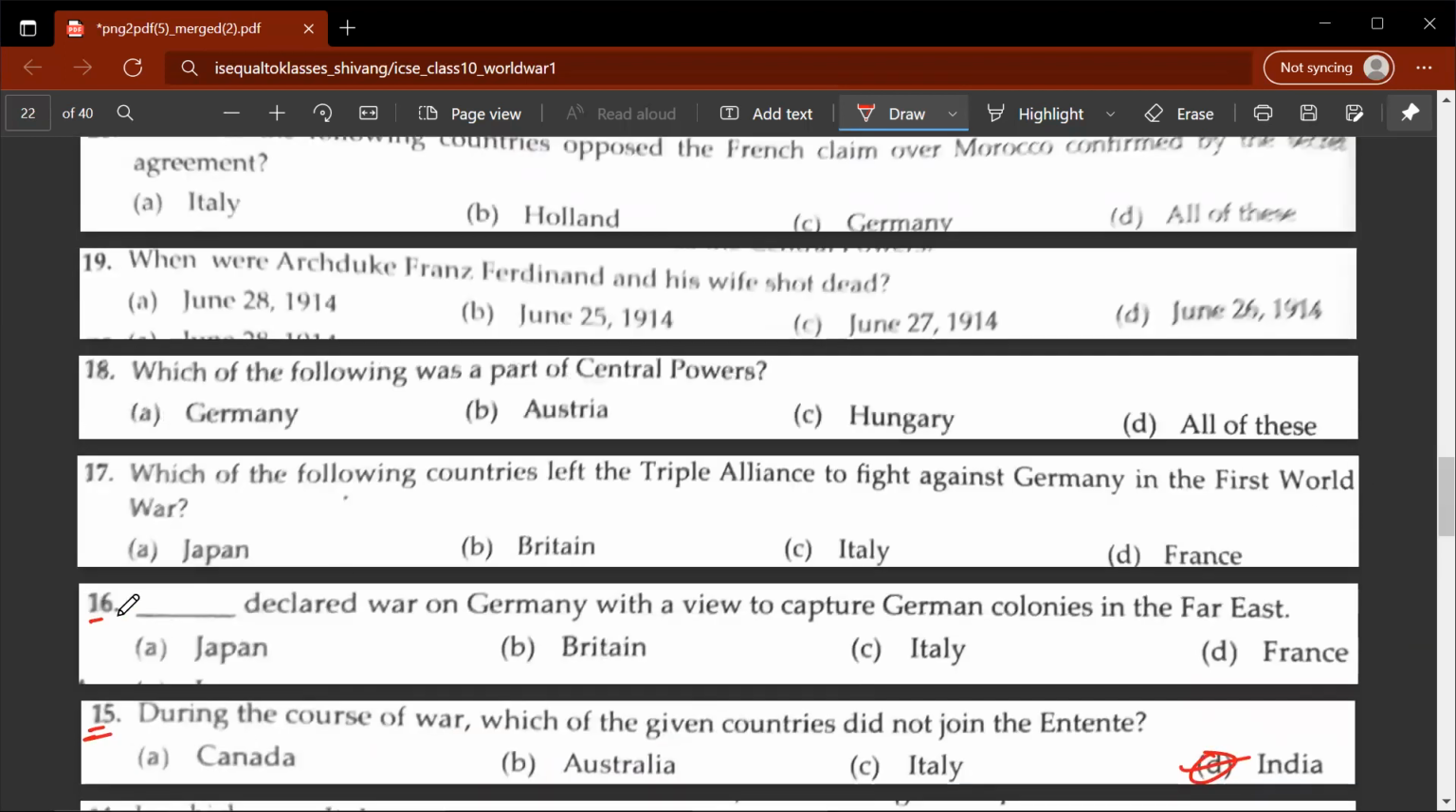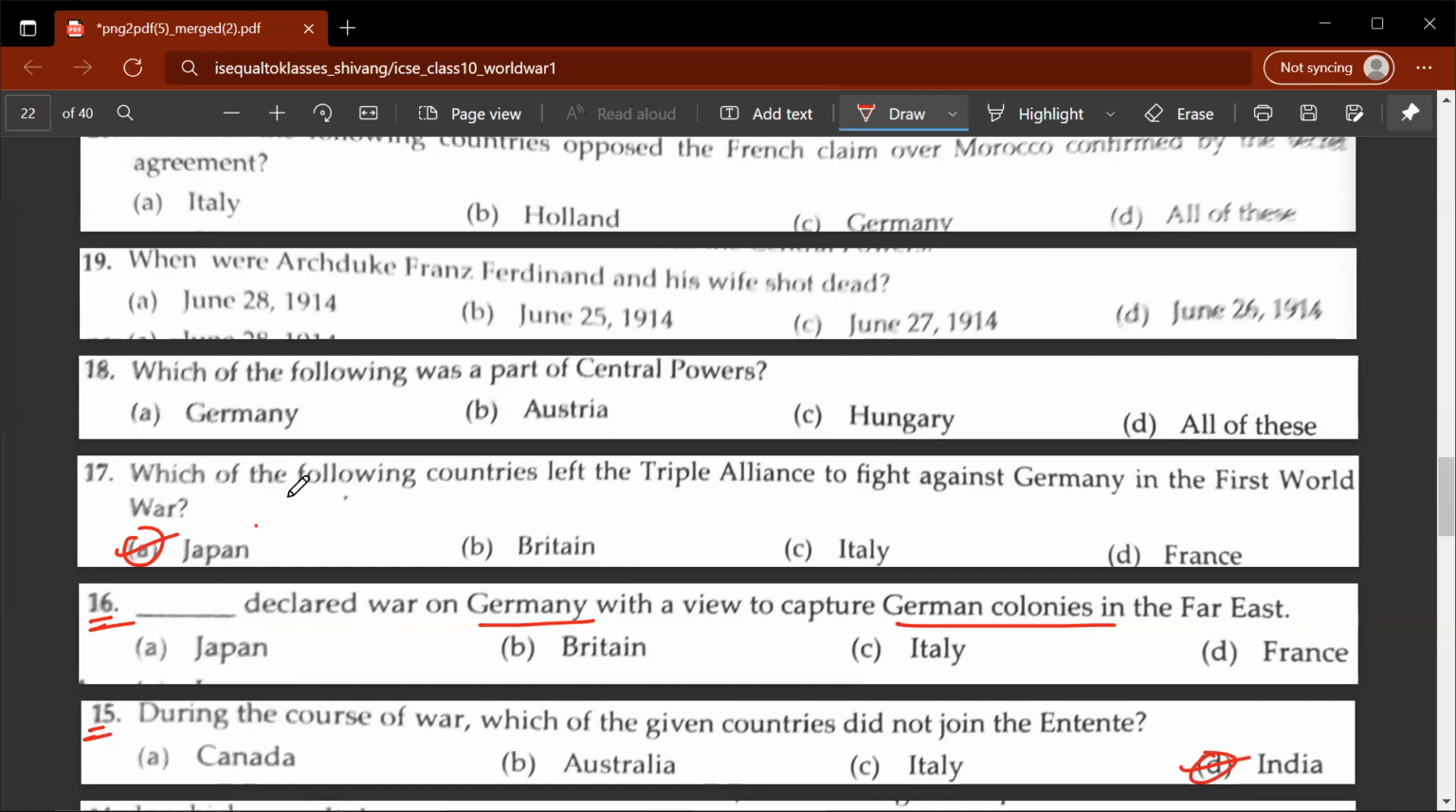16th question, Dash declared war on Germany with the view to capture German colonies in the Far East. So in the Far East, Japan is located. So of course, when Japan saw that Germany was to enter World War, Germany's focus would be more on European and African colonies rather than in the colonies in the Far East. So Japanese saw this as an opportunity to annex more colonies for their betterment. Okay, so let's move on to the next question.